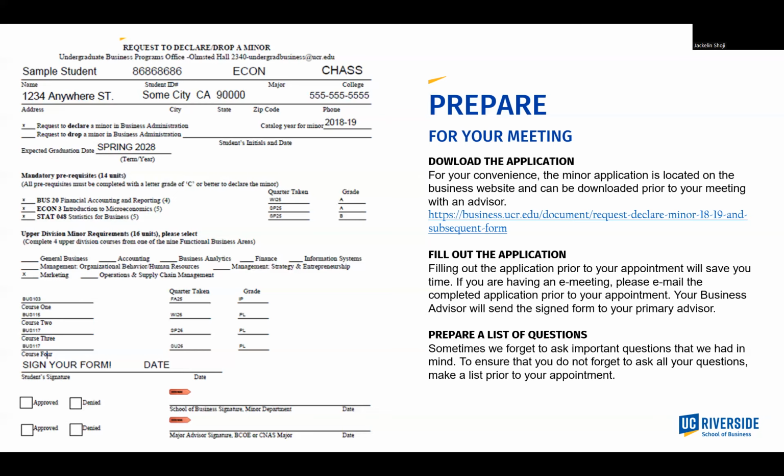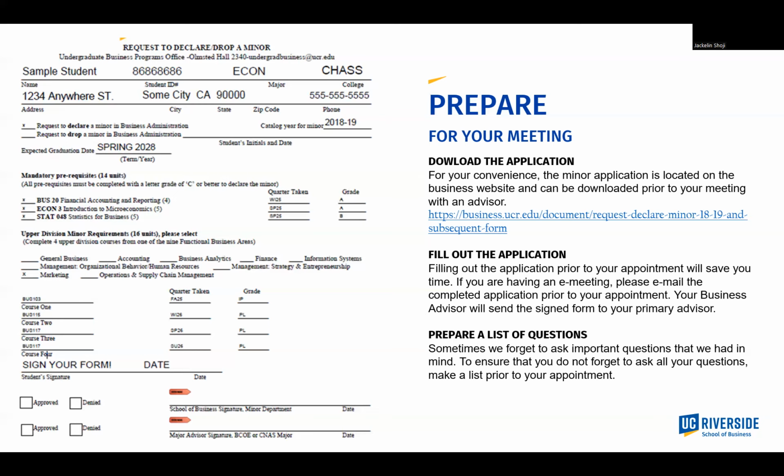If the course is in progress, you can place an IP under grade. If the course is planned, you can place a PL under grade. This will indicate to the advisor that you are either currently enrolled or you are planning to take the course in a future quarter. You will finalize your form by signing it and bringing it to your appointment or emailing it to your advisor prior to your online meeting.